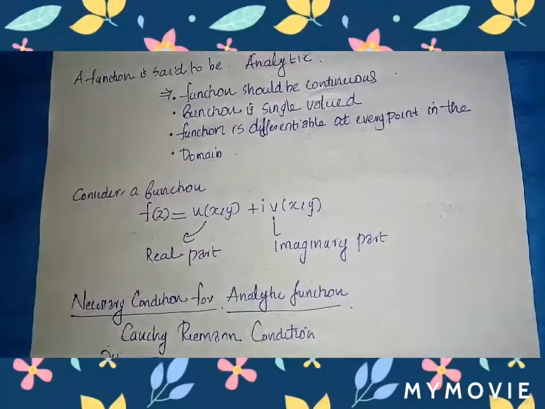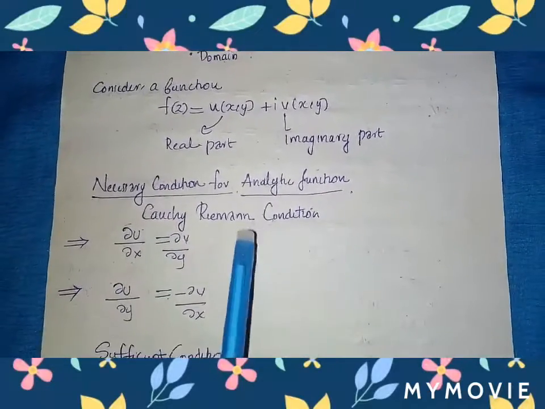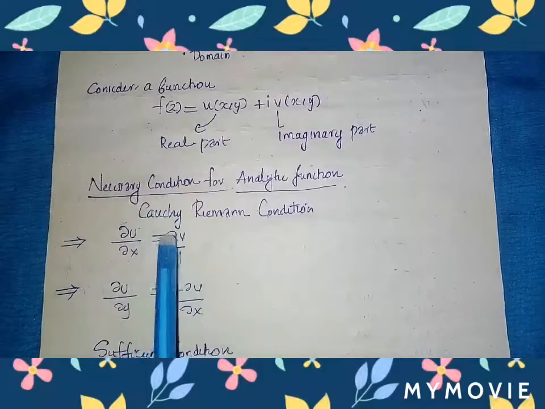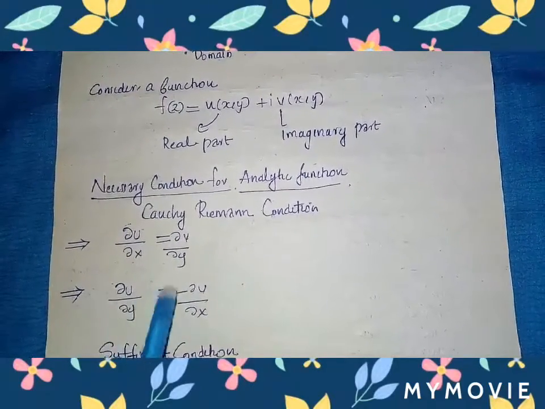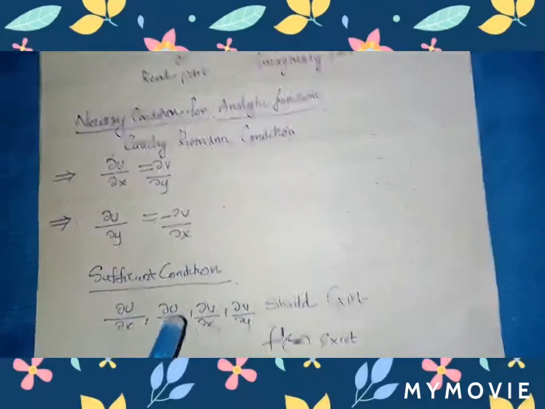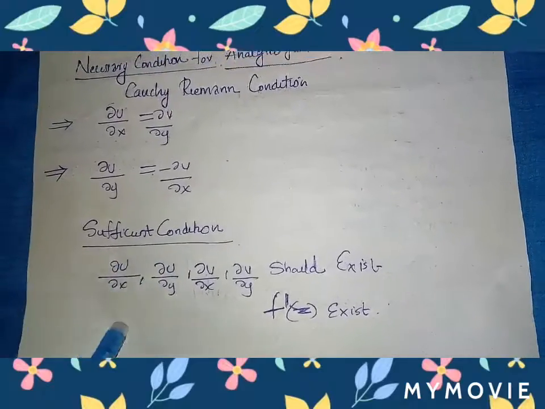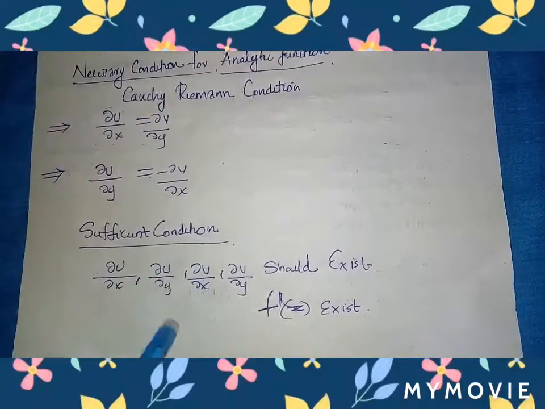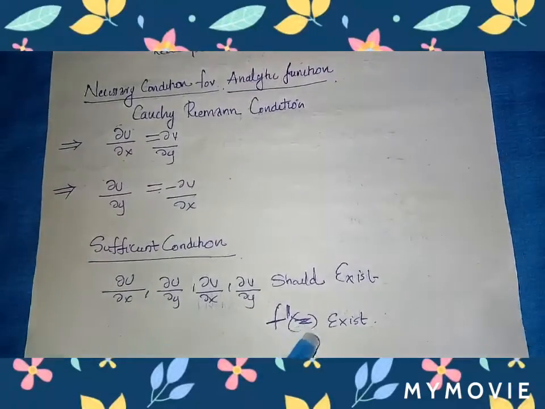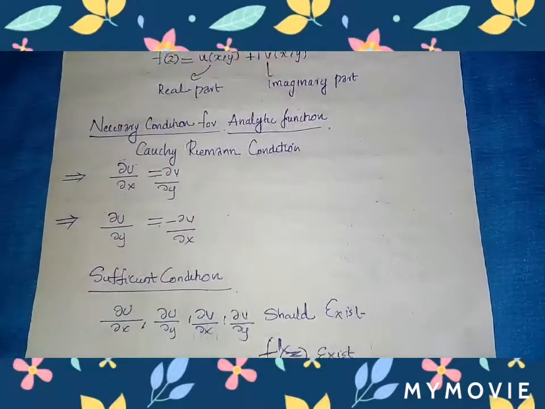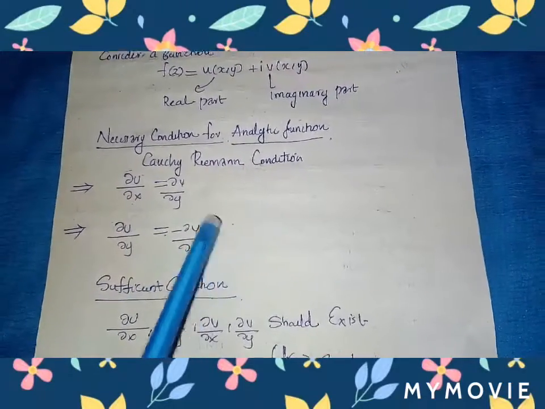The necessary condition for an analytic function is the Cauchy-Riemann condition, that is, dou u by dou x is equal to dou v by dou y, and dou u by dou y is equal to minus dou v by dou x. The sufficient condition for an analytic function is that dou u by dou x, dou u by dou y, dou v by dou x, and dou v by dou y should exist, that is, f dash of z exists. So for an analytic function, this condition should be satisfied.